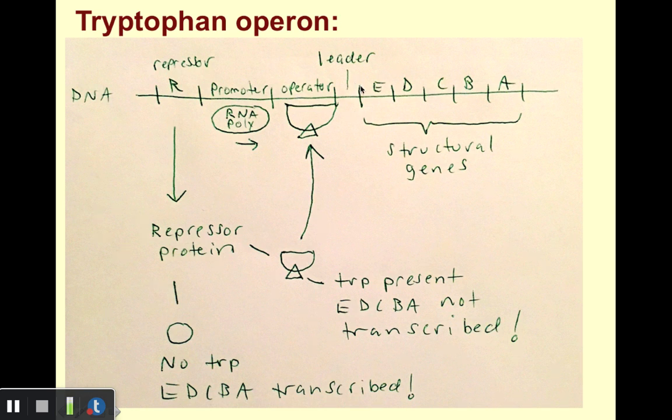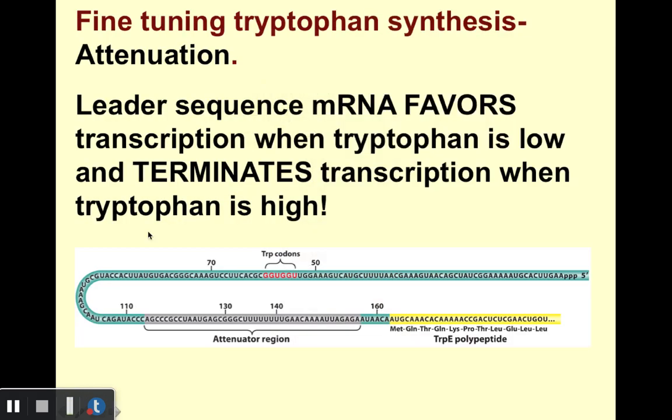But notice this leader region right here, the sequence of bases. We haven't said much about this yet. Let's talk about that leader region and the role that it plays in expressing the structural genes as part of the tryptophan operon. So although the repressor protein is the major player involved in regulating the expression of the tryptophan operon genes, there's also some fine-tuning that takes place as well by this process we refer to as attenuation.